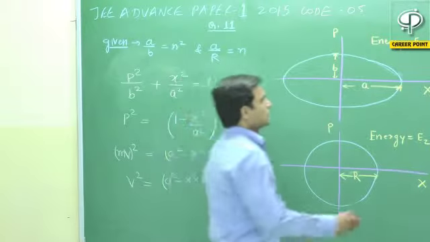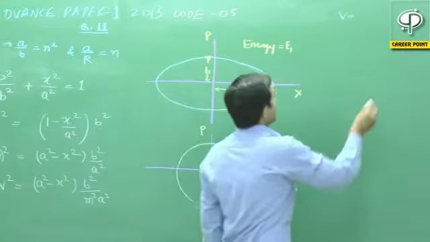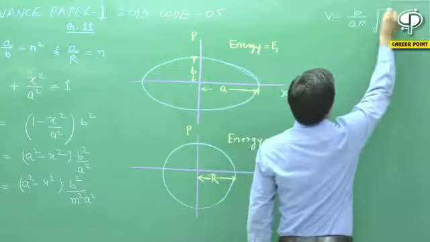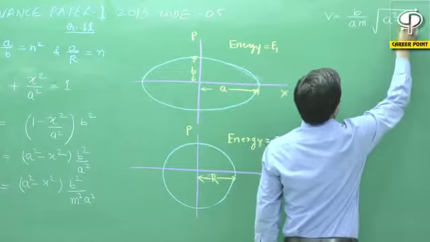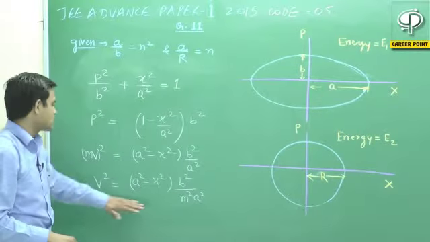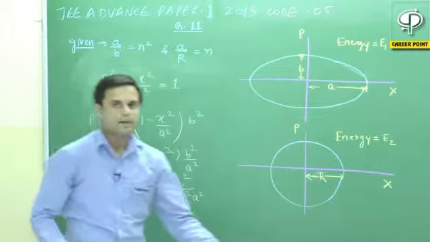If we solve for v, we will find b upon am root of a square minus x square. We have just taken the square root on both the sides. Now v is equal to b by am root of a square minus x square.